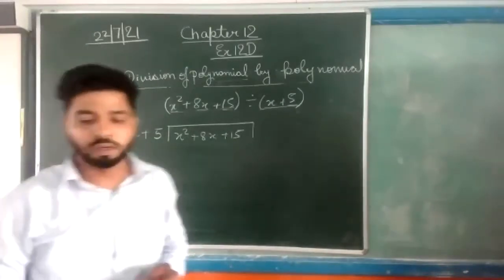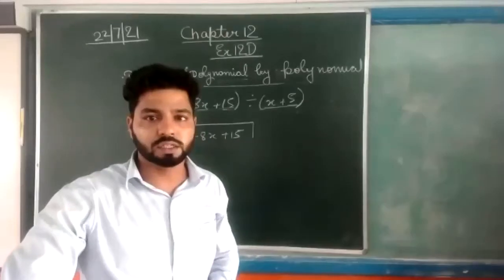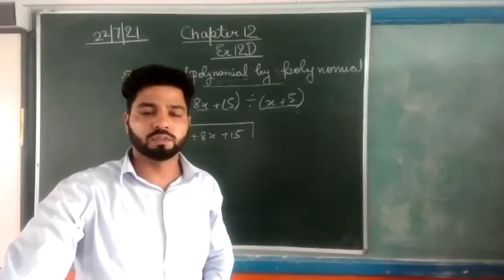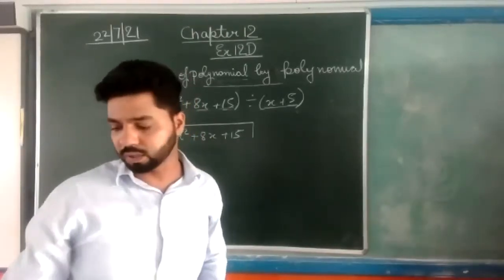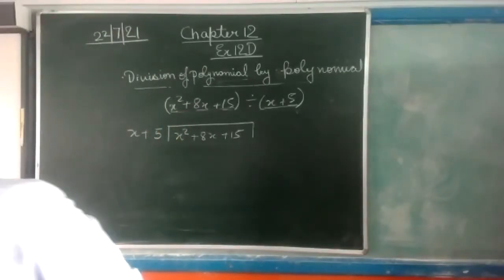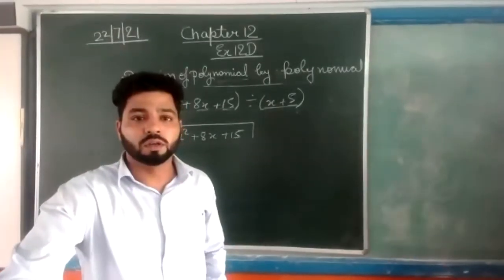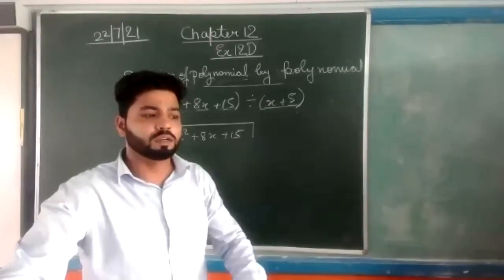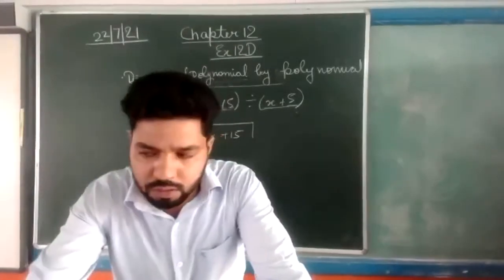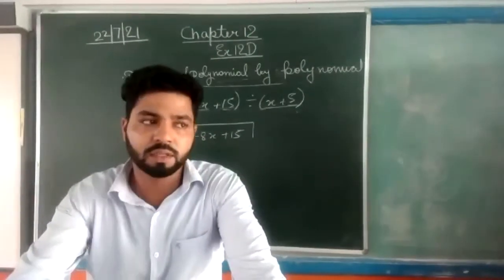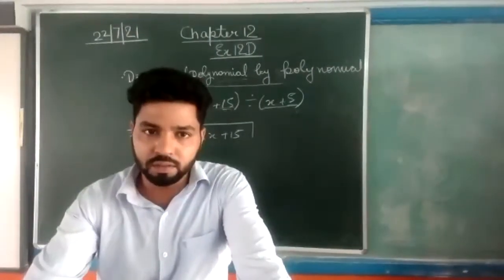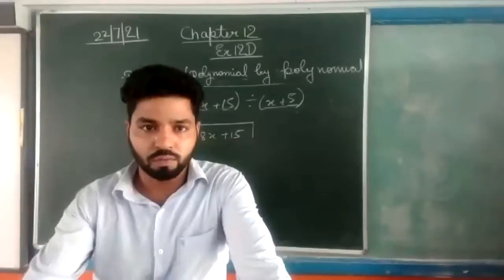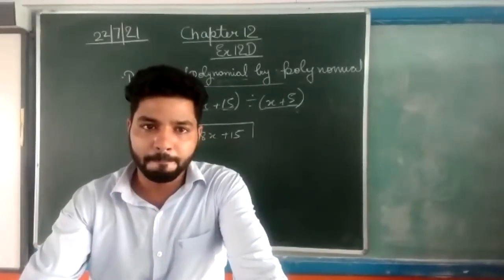Now, before this, can anyone tell me the relation? As you have learned in the lower classes, there is a dividend, divisor, remainder, and quotient. Four terms are there in division.